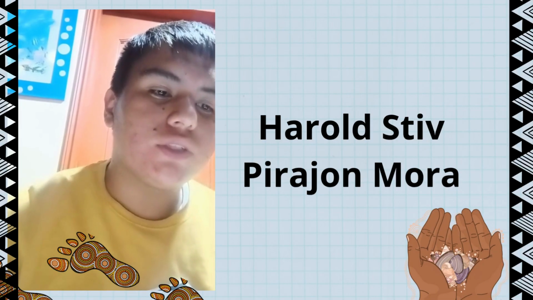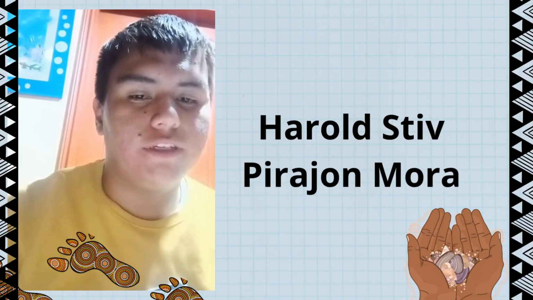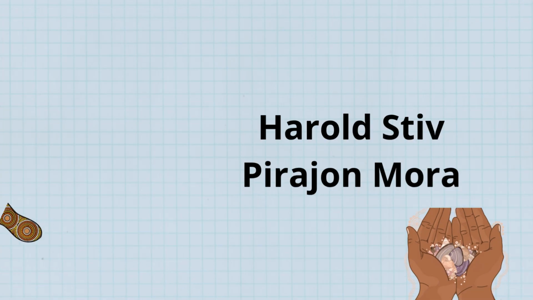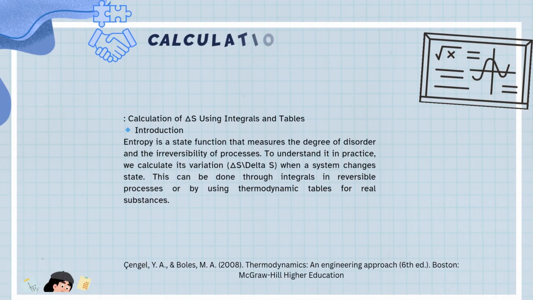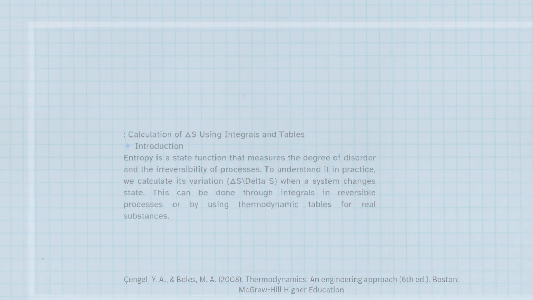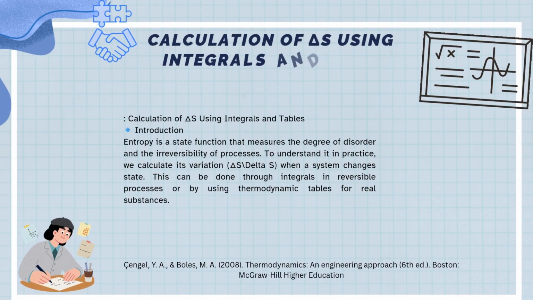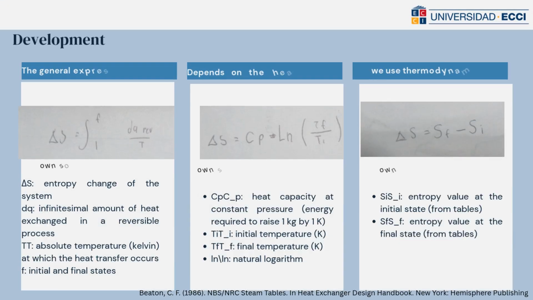Good morning, afternoon, or evening, teacher, depending on when you are viewing this. Today I will speak to you about the topic. Entropy is a state function that measures the degree of disorder in the reversible and irreversible process. To understand it in practice, we calculate its variation, delta S, when a system changes state. This can be done through integral in a reversible process or by using thermodynamic tables.